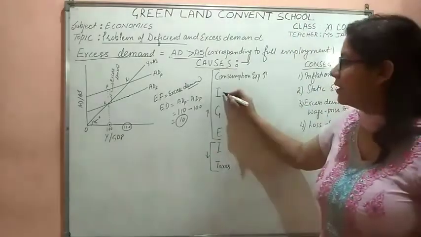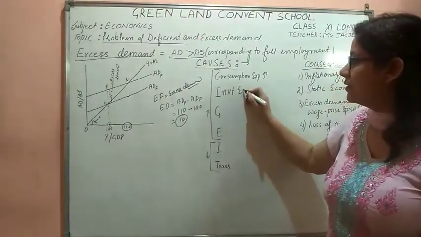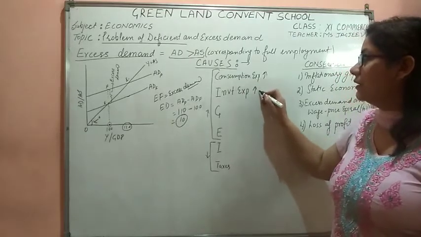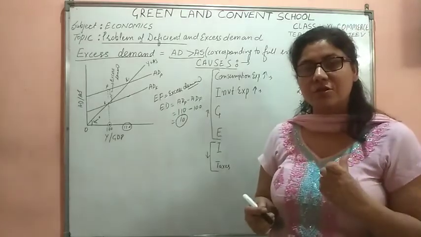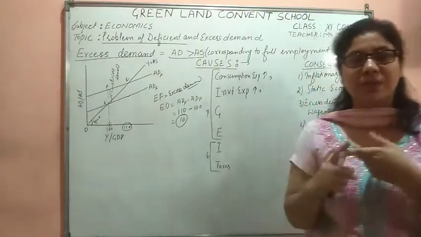Secondly, investment expenditure is high in the economy. Earlier we had talked about the bearish economy. Now we would be talking about the bullish economy. Two types of economies are there.